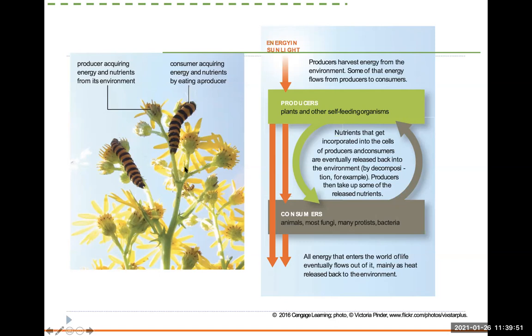So here we have a plant taking energy from the sunlight and it's taking nutrients from the soil. The caterpillar is eating on those plants. And then once this caterpillar decomposes, those nutrients are going to go back to the soil. Does that make sense?